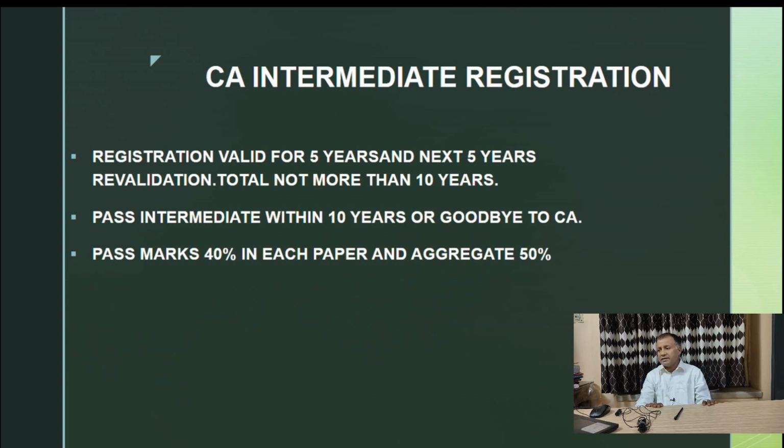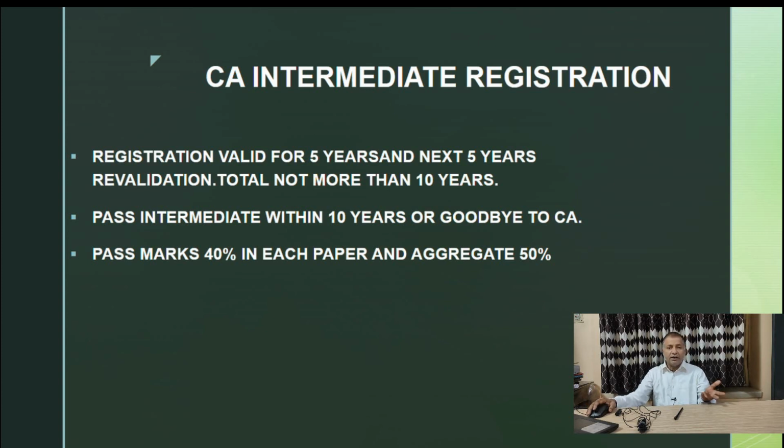Then CA registration. There is again a very big change. Earlier there was no time period for extending the registration. Now the registration initially is for 5 years and it can be revalidated for again 5 years. So total 10 years. Suppose a person cannot pass within 10 years of registration of intermediate, then he has no option but to leave CA.